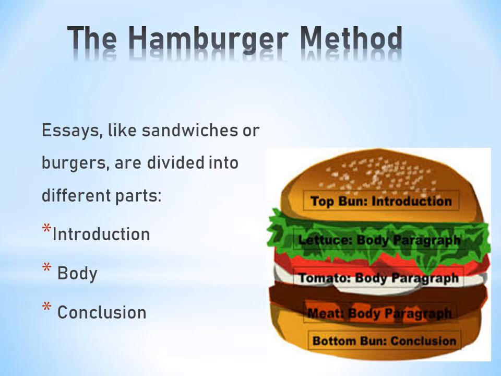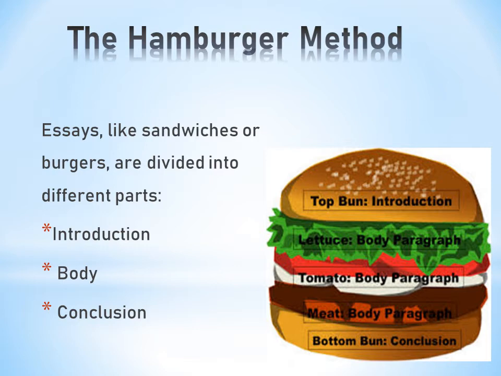Likewise, we add body paragraphs in our essay to make it more attractive towards the reader. When the reader reads our essay, he or she will stick to our essay. So, to make it more interesting and attractive towards the reader, we add body paragraphs. We add facts and figures, more details, more suggestions, and interesting facts about that topic.